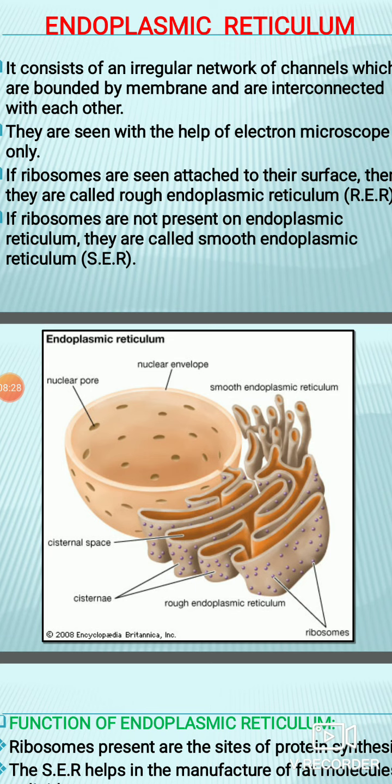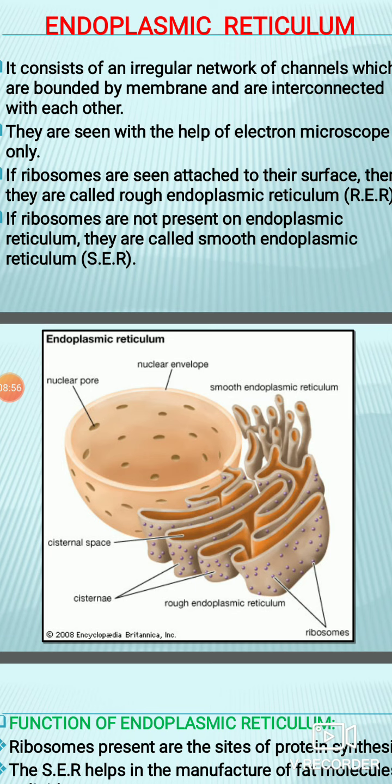So on the basis of the ribosomes present, you can classify endoplasmic reticulum into two categories, that is rough endoplasmic reticulum and smooth endoplasmic reticulum. In the figure you can see that this cisternae contains dots, that is ribosomes, on its surface, so they are known as rough endoplasmic reticulum. On the other hand, on the right hand side of the figure you can see those tube like structures, those tubules.